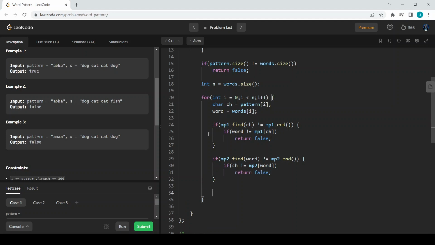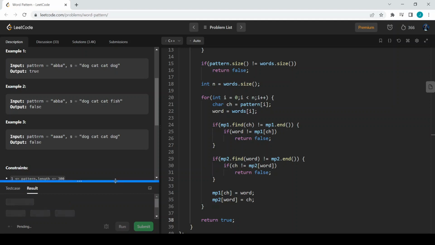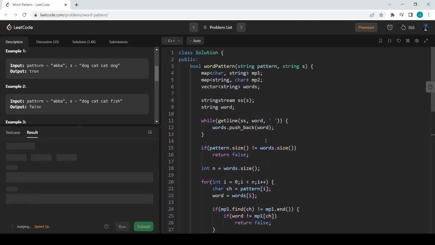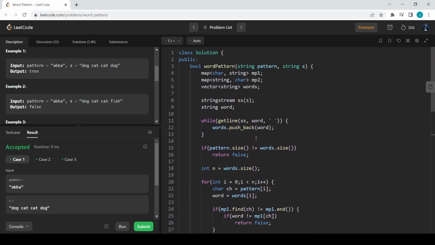So hope you understand. If it is not mapped at all, then mp1 of this character is word, mp2 of this word is my current character, and at the end of the day we can return true. It is as simple as that. Now let us try to run our code. The time complexity for the solution will be order of n, and the space complexity will be order of n plus m.